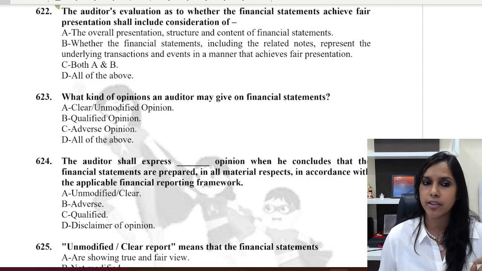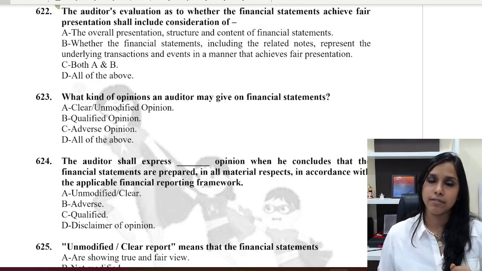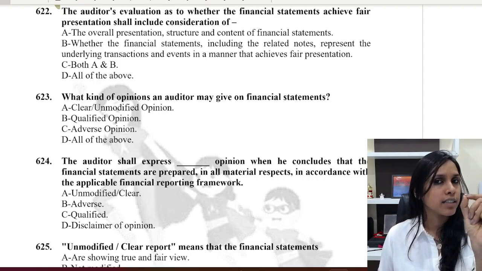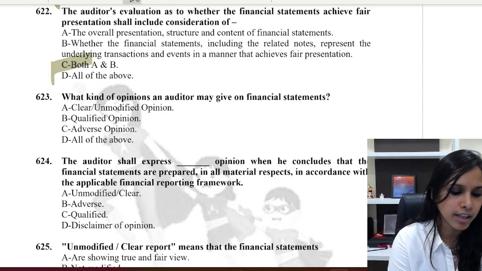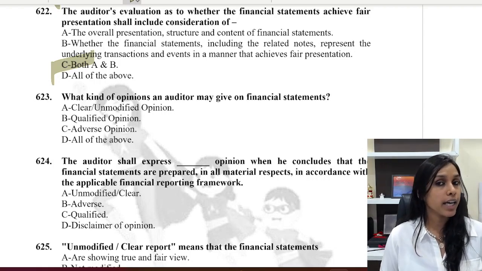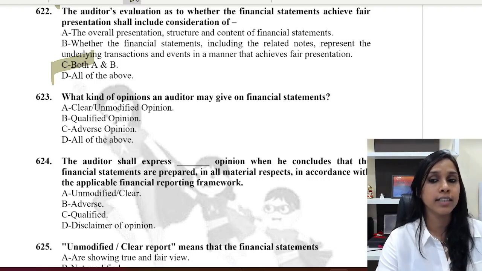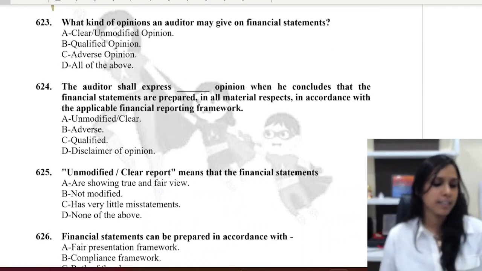So now if you check alternative C and alternative D, alternative C says both A and B, alternative D says all of the above. Okay, so which is the more perfect answer? The more perfect answer is C, both A and B. So here I will be choosing alternative C as the correct answer. Such questions are going to be asked in the examination, my dear friends. So be very careful while choosing the alternative.